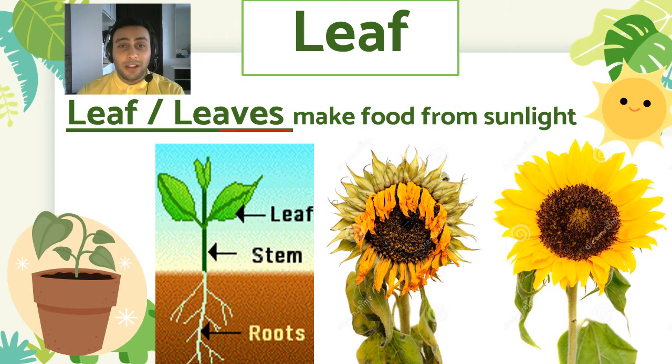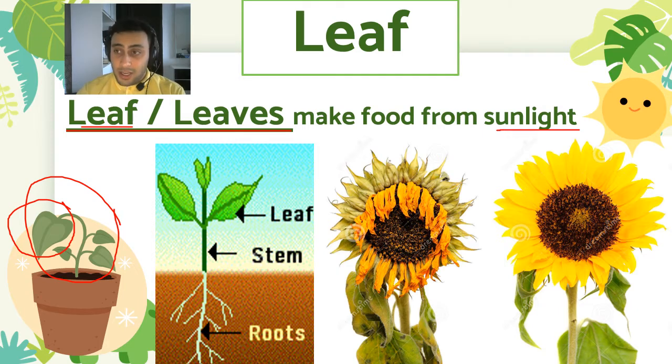Next we have leaf or leaves. Leaf means only one. Leaves means all of them together, okay? More than one. Now, leaf make food from sunlight. You see, I told you, plants need sunlight. When the sunlight hits them, the leaf is like a factory. It makes food and energy for the plant.